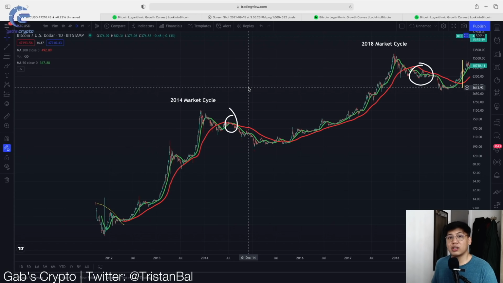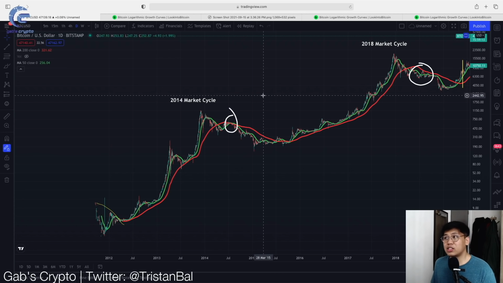So remember, the way we define a Golden Cross is when the 50-day moving average crosses above the 200-day moving average. So that is the first criteria. So you can see that, yes, we can check that one off, it satisfied the first criteria. Now, the second criteria. Our second criteria is where the Golden Cross should be at the start of a market cycle phase. Now, let's understand, is this a start of a market cycle phase?